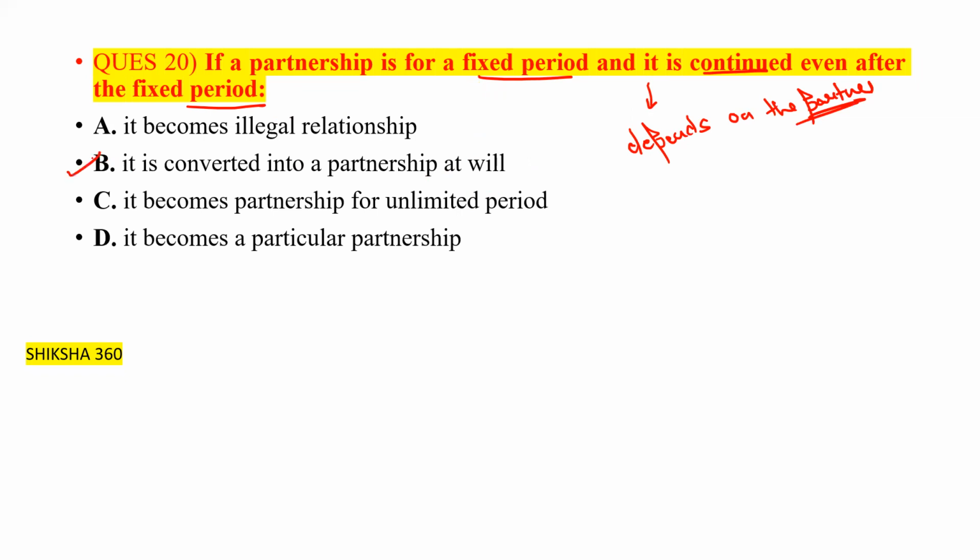It is converted into a partnership at will. So please remember these points. Option B is the correct answer: it is converted into a partnership at will.